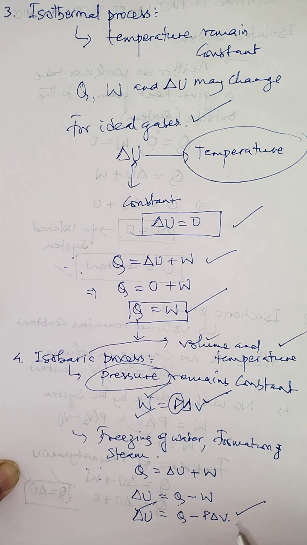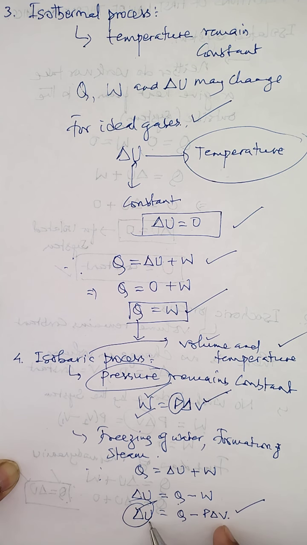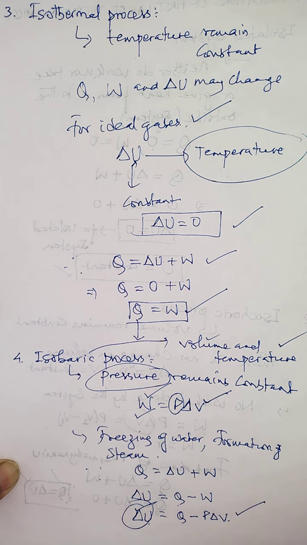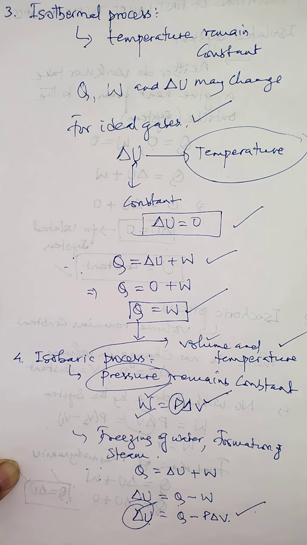When the internal energy increases, the change in internal energy becomes positive. When there is a decrease in internal energy, the change becomes negative. So it can be positive or negative depending upon whether work is done by the system or on the system, and on the increase or decrease in internal energy. But keep in mind this much, children: under an isobaric process, what will remain constant? Pressure remains constant.